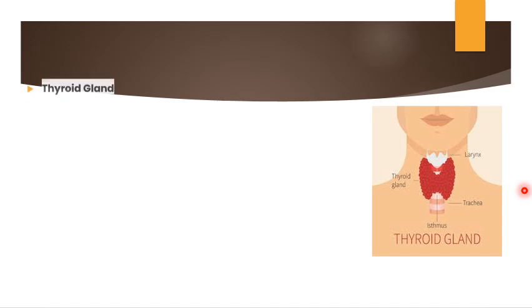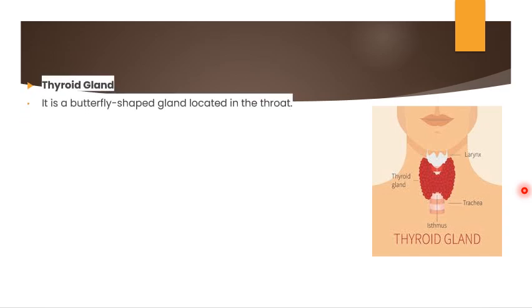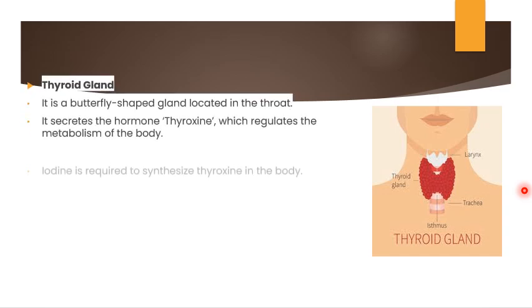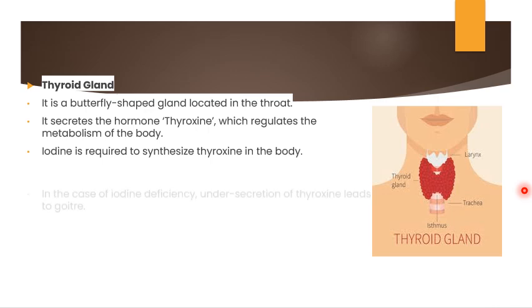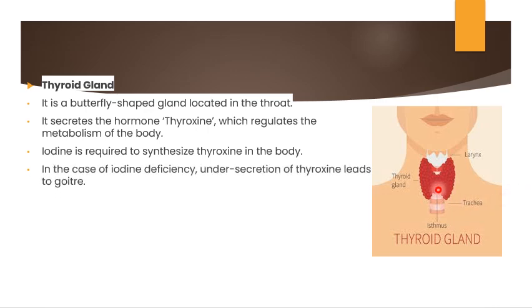Okay, have a look at this. This is called the thyroid gland. You can see it is looking like a butterfly, right? Am I right or not? You can see it is looking like a butterfly. It plays a significant role in controlling our metabolism and is also helpful for ensuring overall health. It is situated in the front portion of the neck, you can see here, below the larynx. Below the larynx, you can see this.